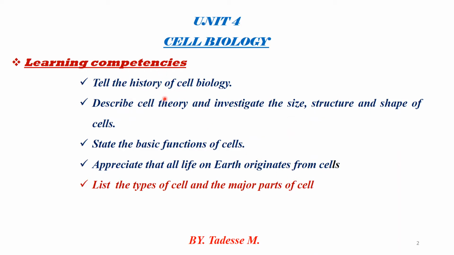The main objective of this study is to start from what cell biology is, because this chapter covers cell biology only: starting from the history of cell biology up to cell fractionation, including the major types of cell and the major parts of a cell with their own functions. After the history, we will move to cell theory and the scientists who proposed it, including the size, structure and shapes of cells. We will also assess the basic function of a cell, and understand that all life on Earth may originate from a cell.